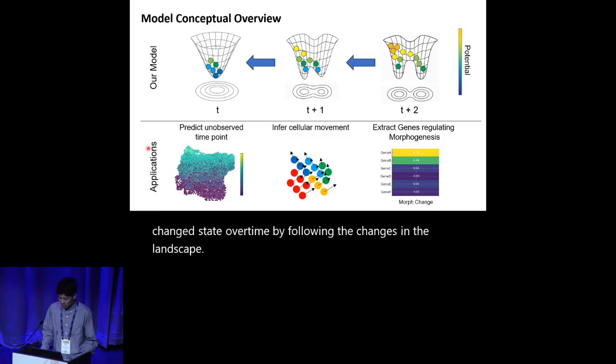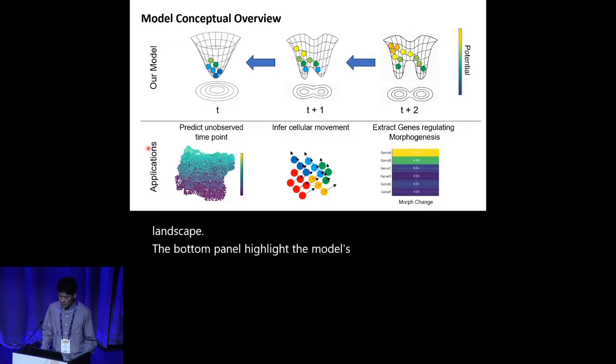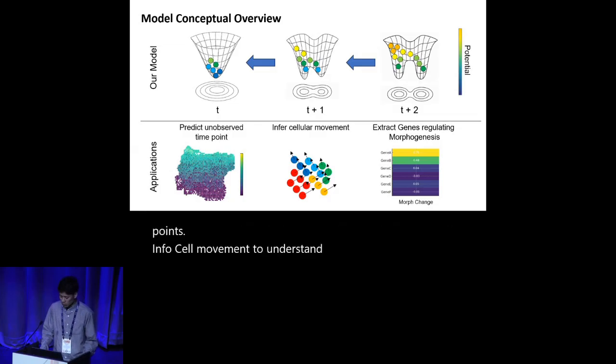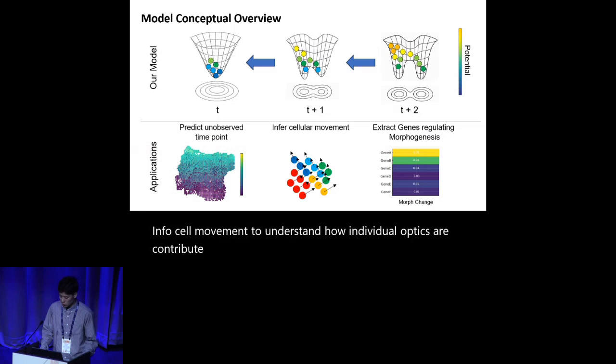The bottom panel highlights the model's practical uses. We can predict gene expression and morphology at unobserved time points, infer cell movement to understand how individual pixels contribute to the larger structure, and extract the key genes that regulate and drive these morphological changes.